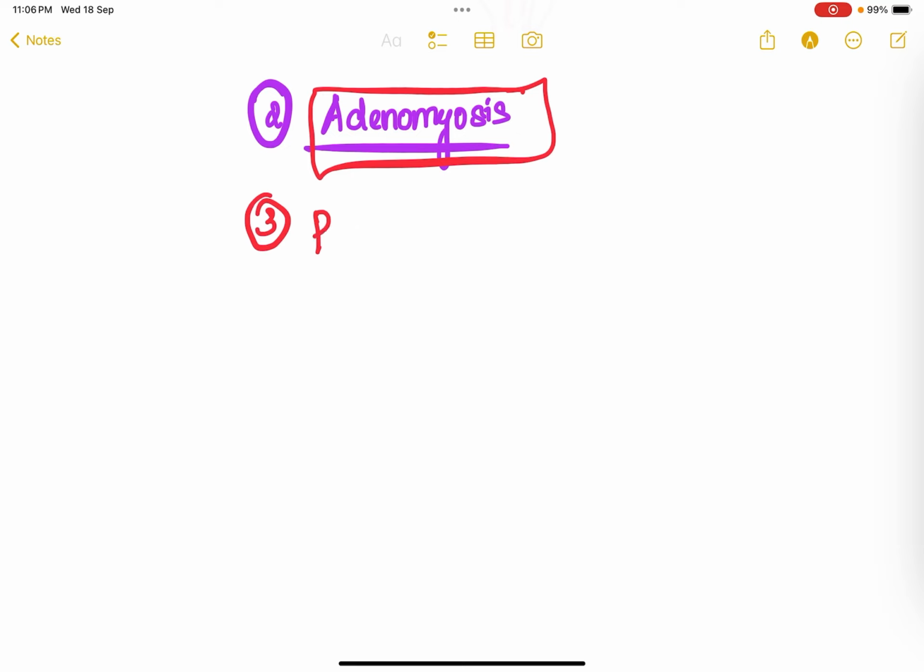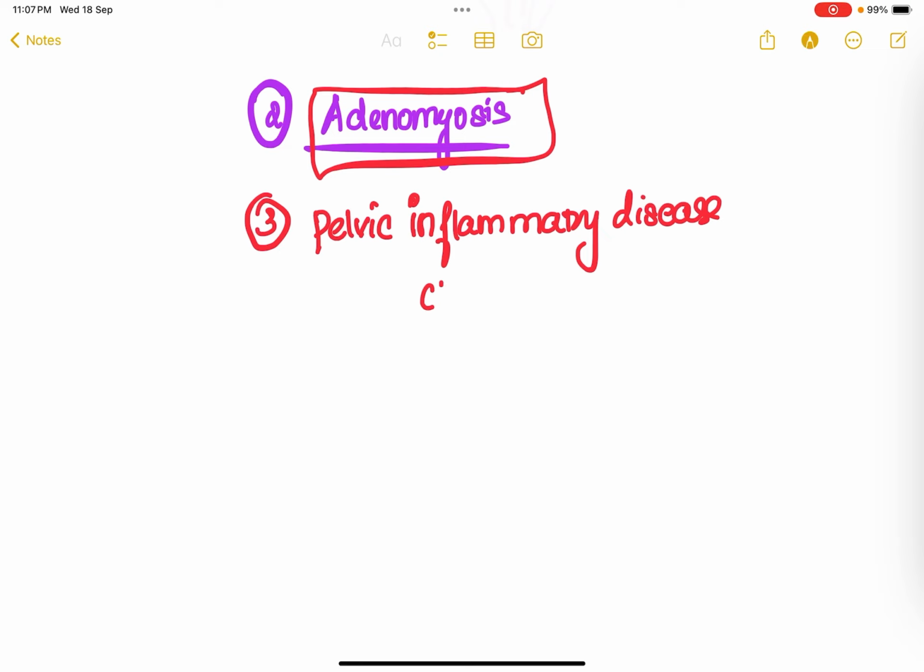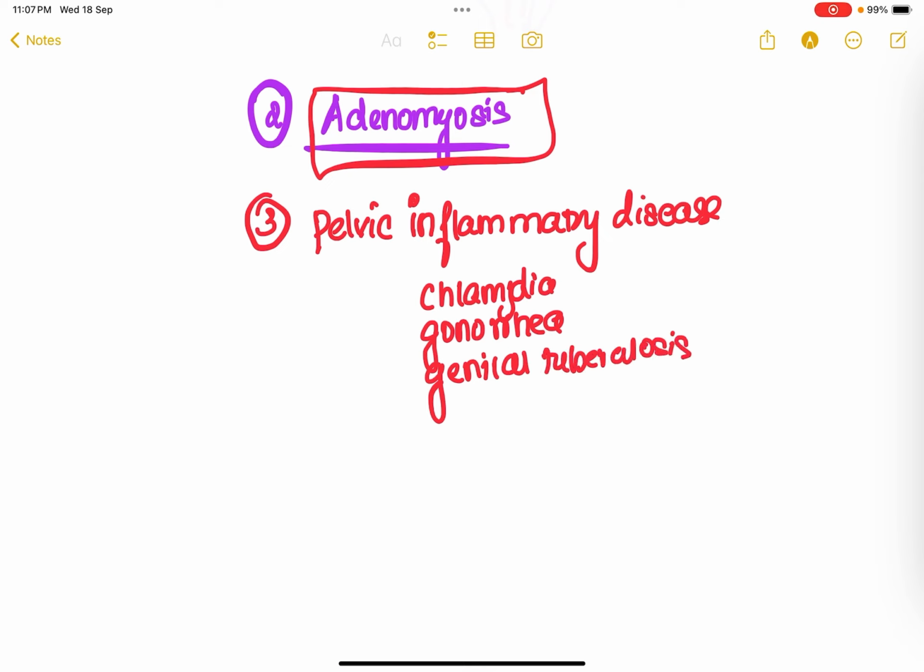And then any kind of pelvic inflammatory diseases. What are pelvic inflammatory diseases? Pelvic inflammatory disease is an infectious condition, and this infection results in inflammation of the pelvis. This infection is polymicrobial in nature. What is polymicrobial? It can be caused by many agents as well. The most common agents are chlamydia, gonorrhea, genital tuberculosis as well, right? These are the agents which cause infection and inflammation of the pelvis.